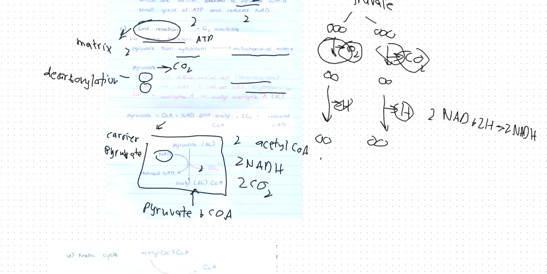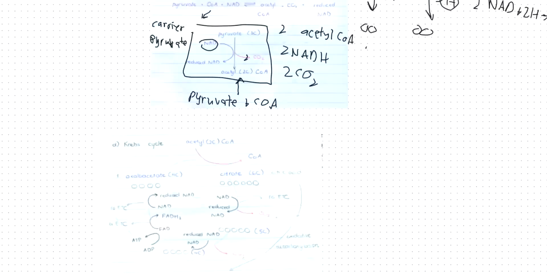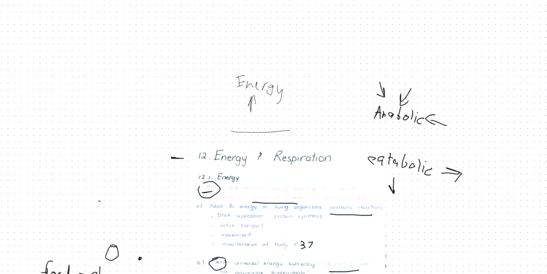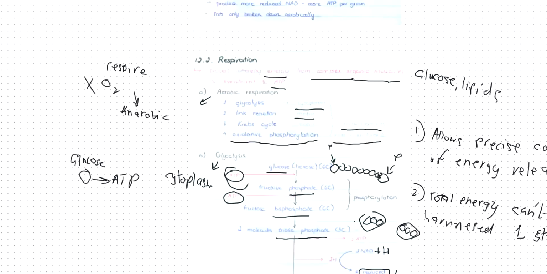Now this acetyl coenzyme A is carried to step number 3 of the respiration, which is called the Krebs cycle. Krebs cycle is happening in mitochondria, as I explained earlier. Where is it? Yeah, here. Krebs cycle happens in the mitochondria, and more specifically in the matrix. So these two steps right here happen in the mitochondrial matrix.